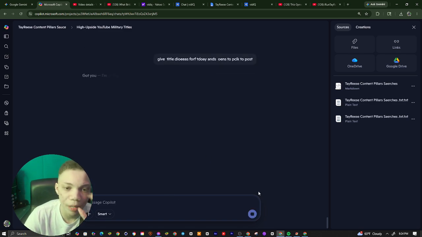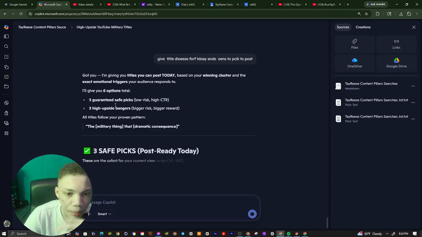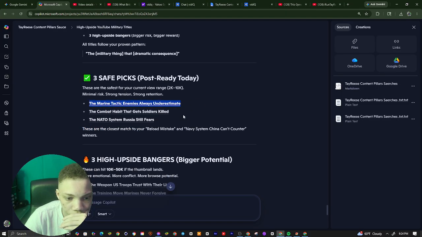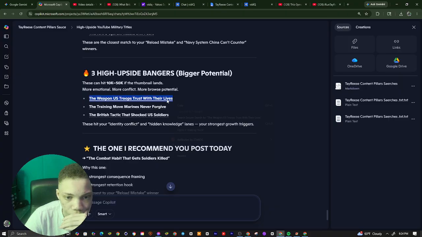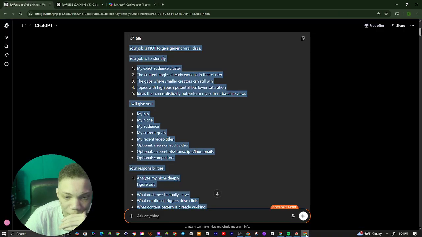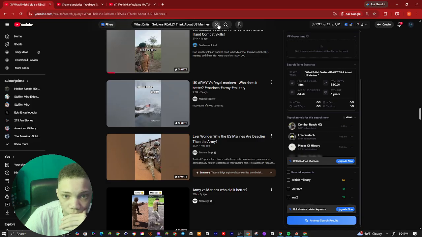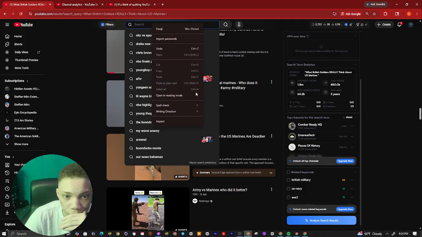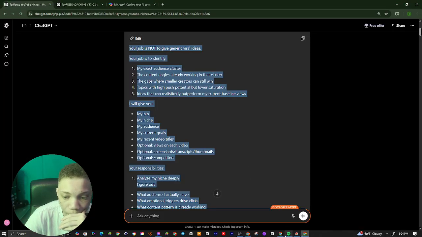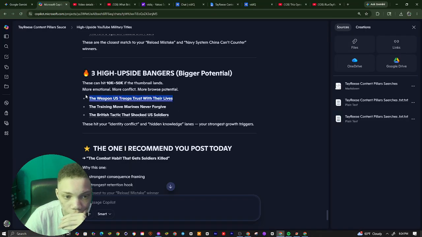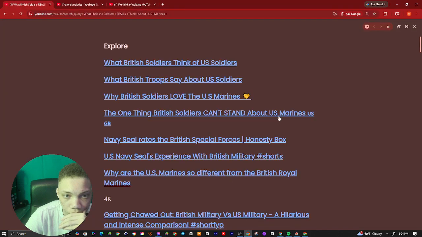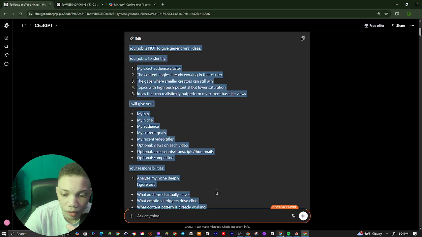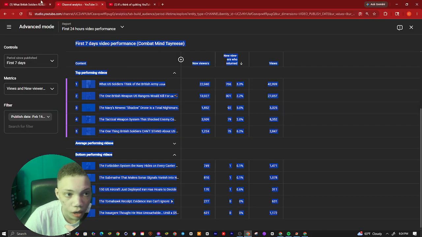So it's going to give us title ideas for the day, what we could pick from to post, and you can see a safe pick for the day. It's going to say the military reign, the weapon U.S. troops. What we could do is search this right here and check the score, and we can see if the score is safe. We make sure the titles we're doing aren't oversaturated by bigger channels, because we need room to push our titles so we don't get buried. If the lane is too big, the algorithm is going to have issues pushing it to the audience.